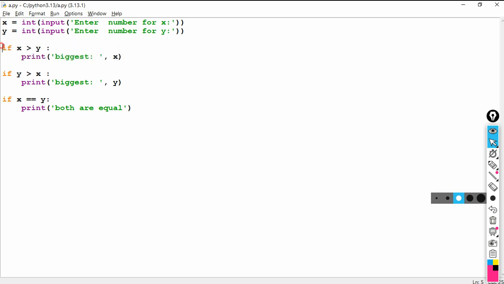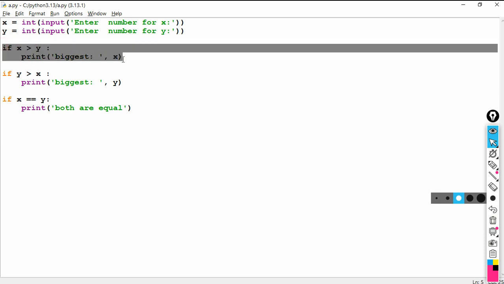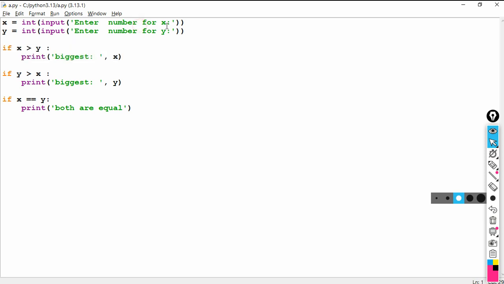If x is greater than y, biggest is equal to x. Now I can write like this, enter number 1, enter number 2, in short form. If x is greater than y, biggest is equal to x. If y is greater than x, then biggest is equal to y.